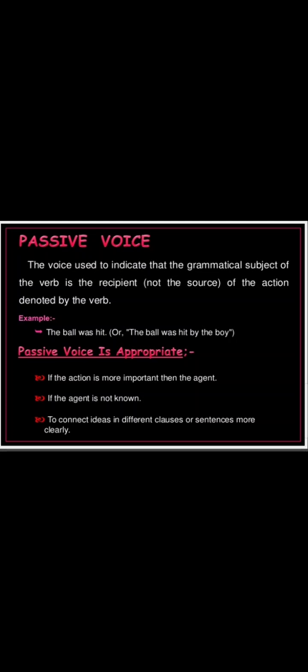Passive voice is appropriate if the action is more important than the agent. If the action is more important than the agent, we use passive voice. Also if the agent is not known, or to connect ideas in different clauses or sentences more clearly.